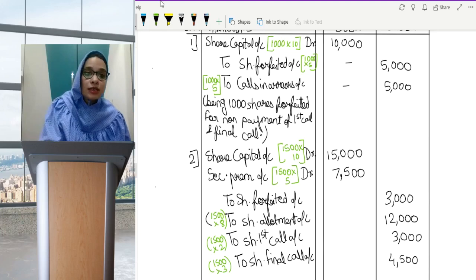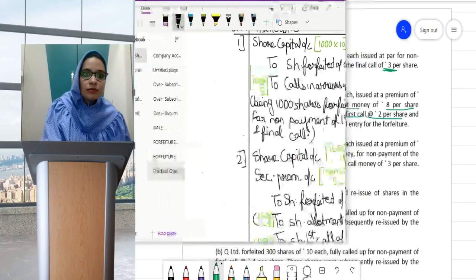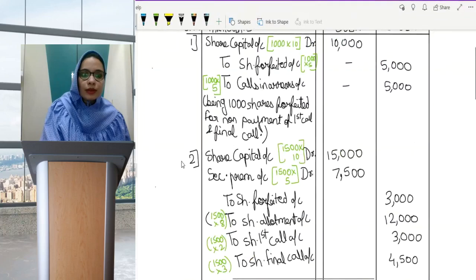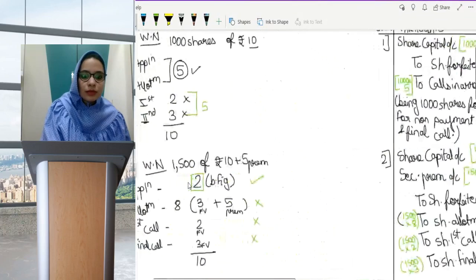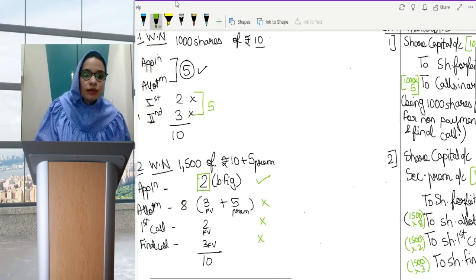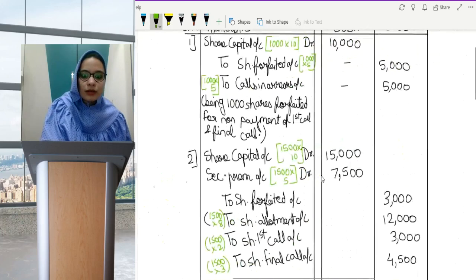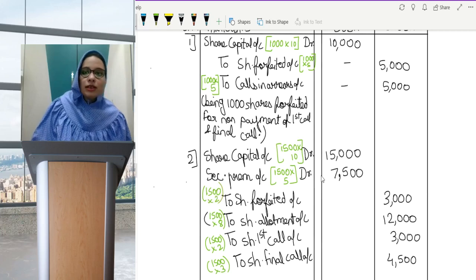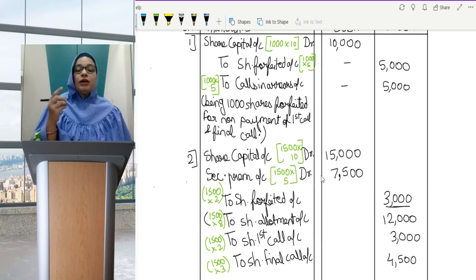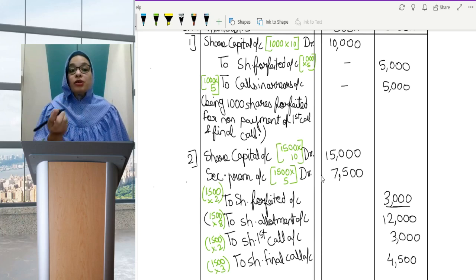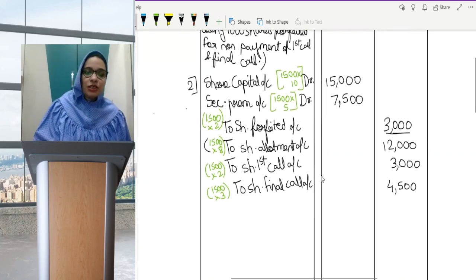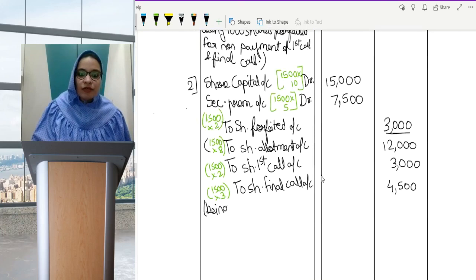However, we know how this 3,000 has come. So see, this 3,000 has come from here. Rupees 2 was the balancing figure. So 1500 into 2 you would have got 3,000. Okay, so this was a case where shares are being issued at premium and securities premium is not received. Again, narration you can just write: being 1500 shares forfeited for non-payment of allotment, first call and final call.